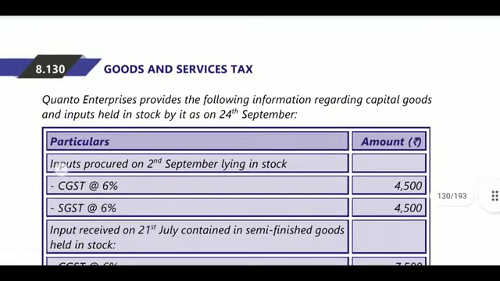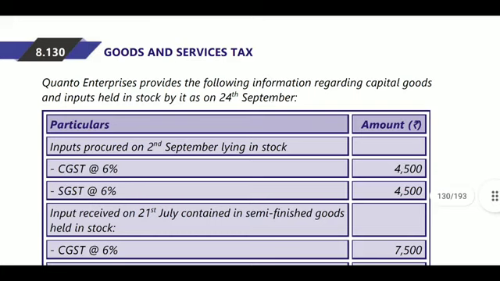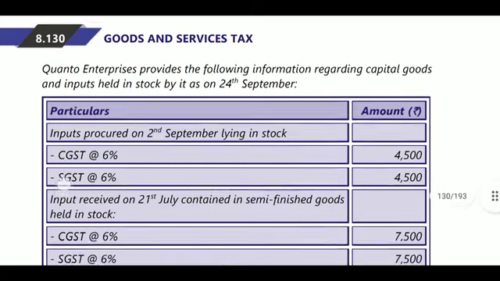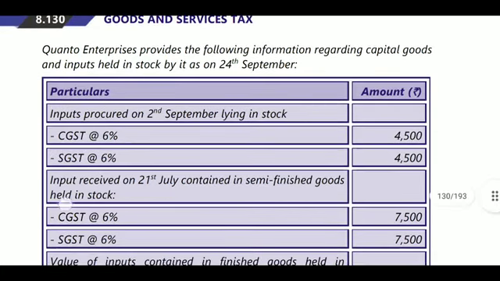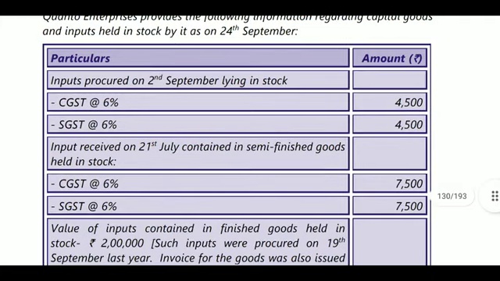Quantama Enterprise provided some information relating to capital goods and input held in stock by it as on 24th September.